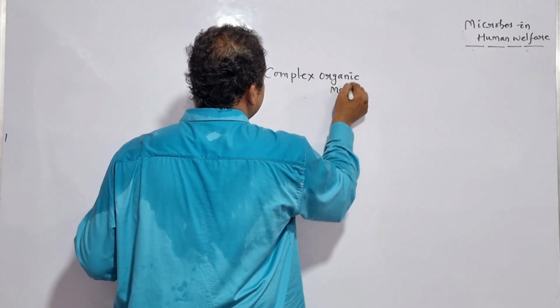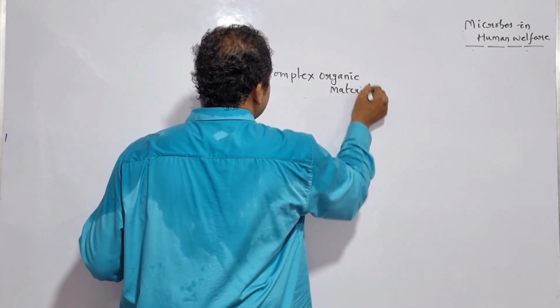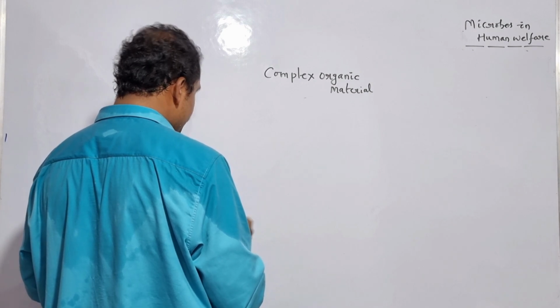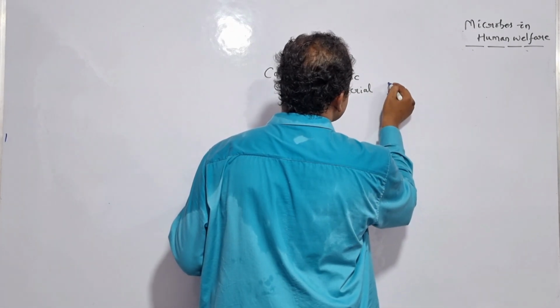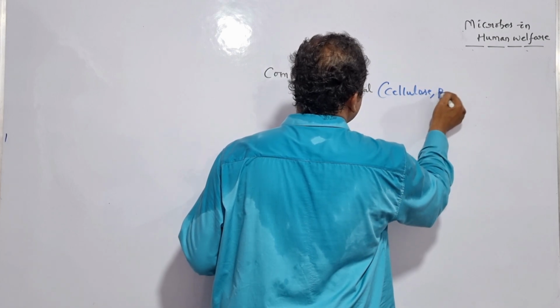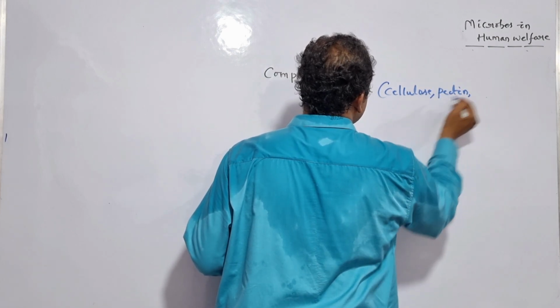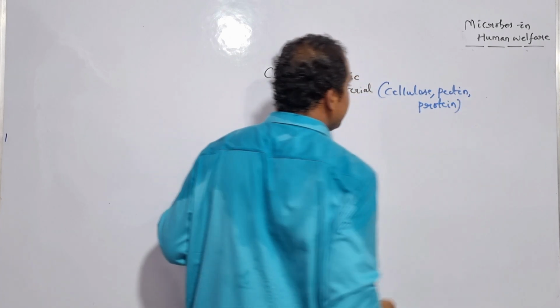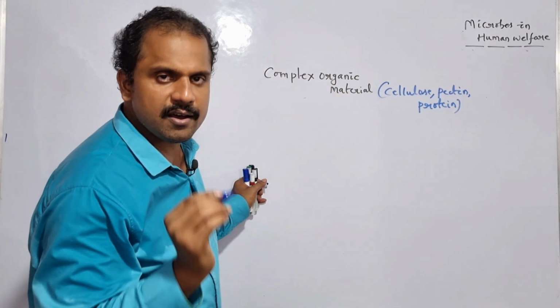The complex organic material contains various chemical components like cellulose, pectin, and as well as protein. All these are the various chemical components of the complex organic material.